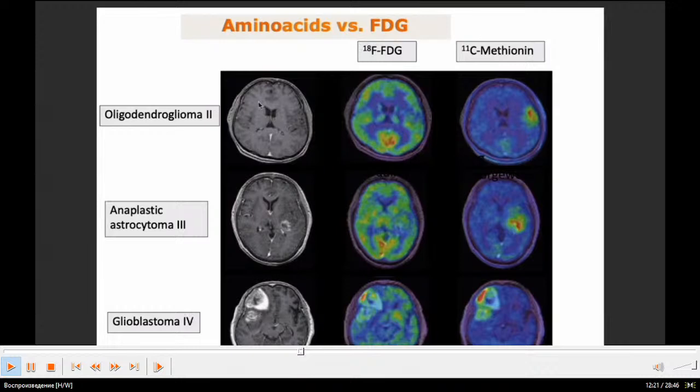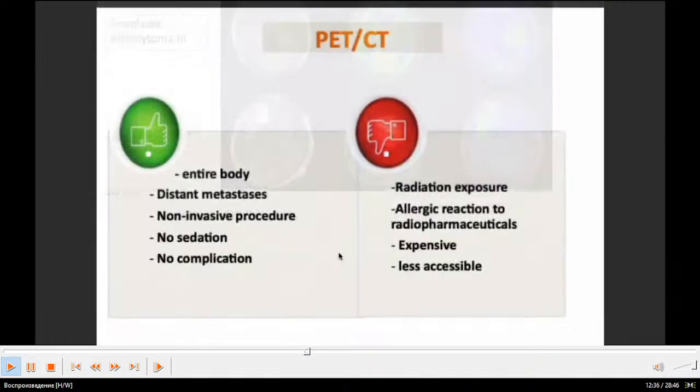Here you can see it's MRI. It's with methionine. Here you can see PET scan. Here you can see tumors. Next, PET-CT. Advantages: entire body, distant metastasis, non-invasive procedure, no sedation, no complication. Disadvantages: radiation exposure, allergic reaction to radiopharmaceuticals, expensive, less accessible.